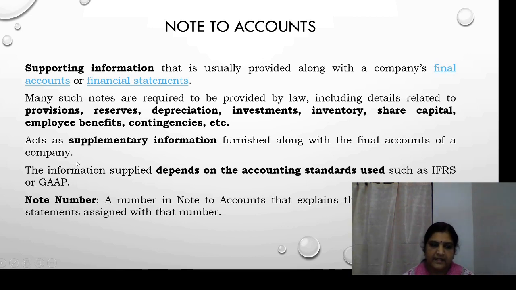Then comes note number. What do we mean by this note number? The note number is given in note to accounts as well as the financial statements. It is a number in note to accounts that explains the items in financial statements assigned with that number. So in financial statements, whether it is a balance sheet or a profit and loss account, we will be giving a note number. And the very same note number will be given in note to accounts also. So this is a number in note to accounts that explains the items in financial statements assigned with that number.